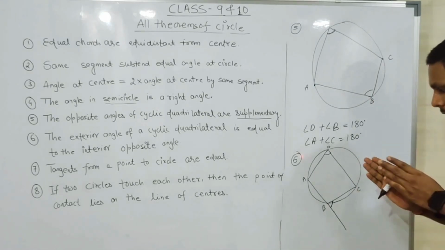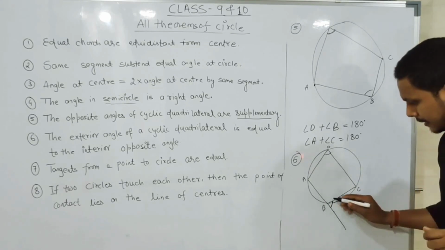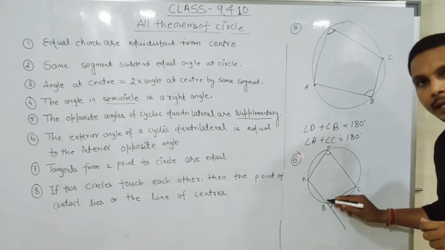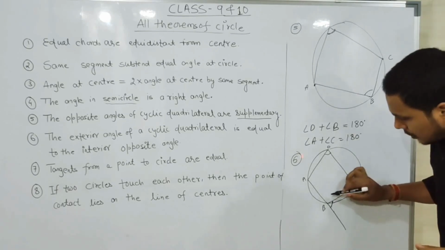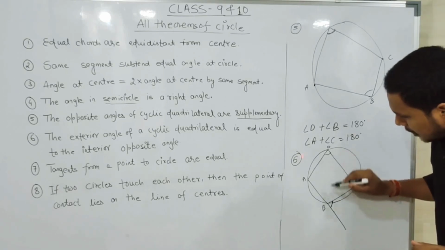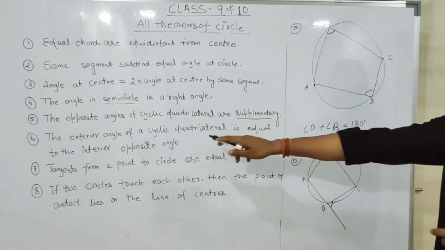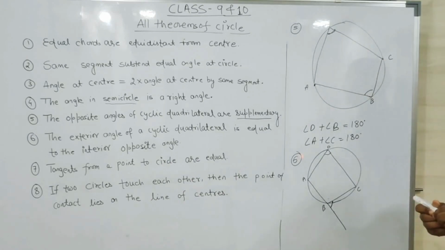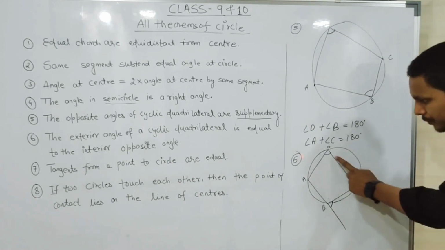So first of all, what is the reason behind that? These two angles are equal. Simply, this value makes a linear pair here. So the sum of these two angles is 180 degrees, and we know that this angle equals this angle. So this will also be equal to it by alternate angles. So simply, the exterior angle of a cyclic quadrilateral is equal to the interior opposite angle.